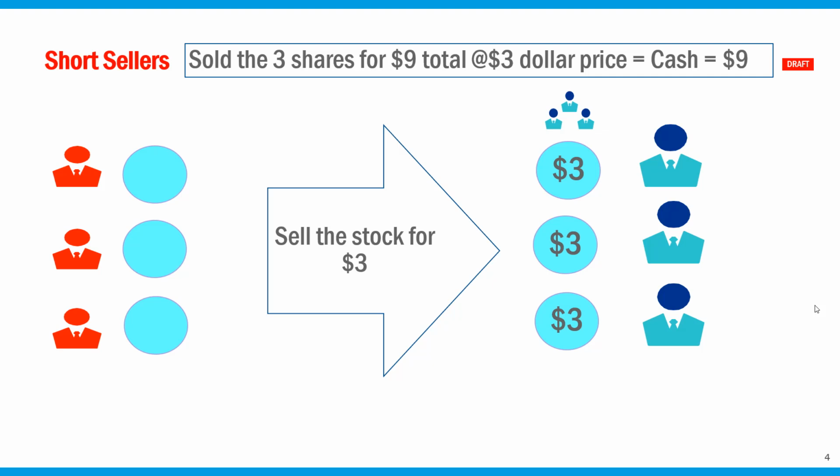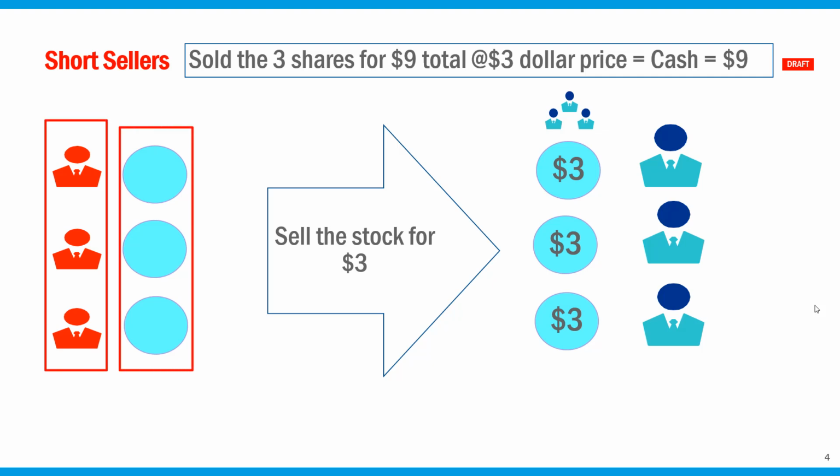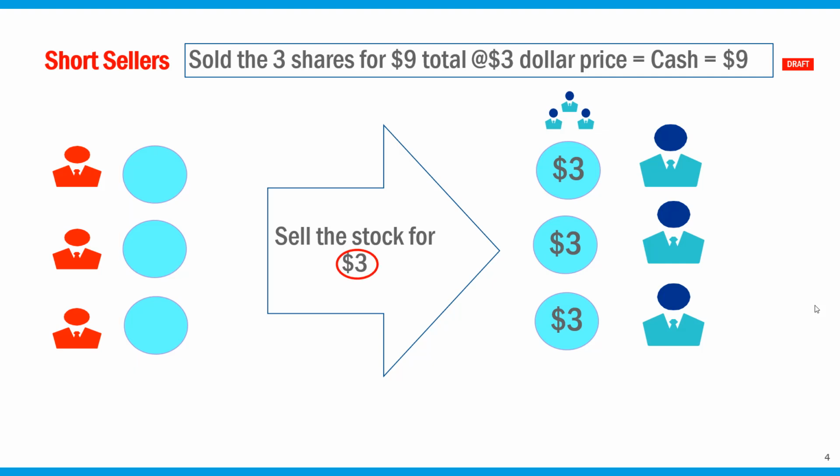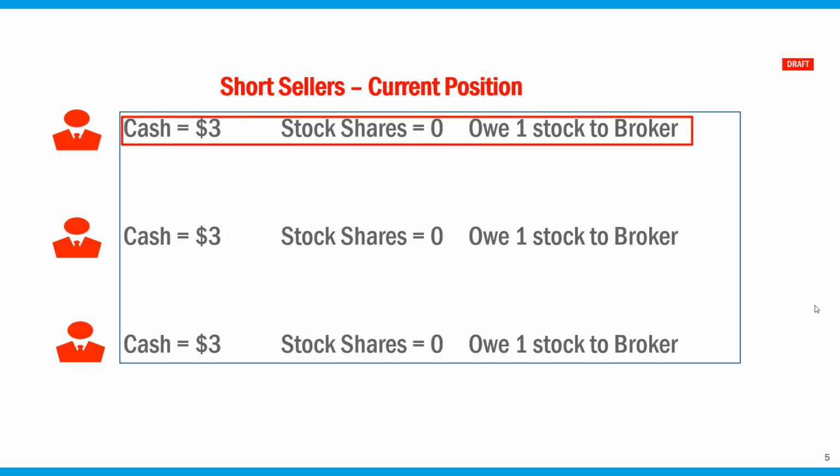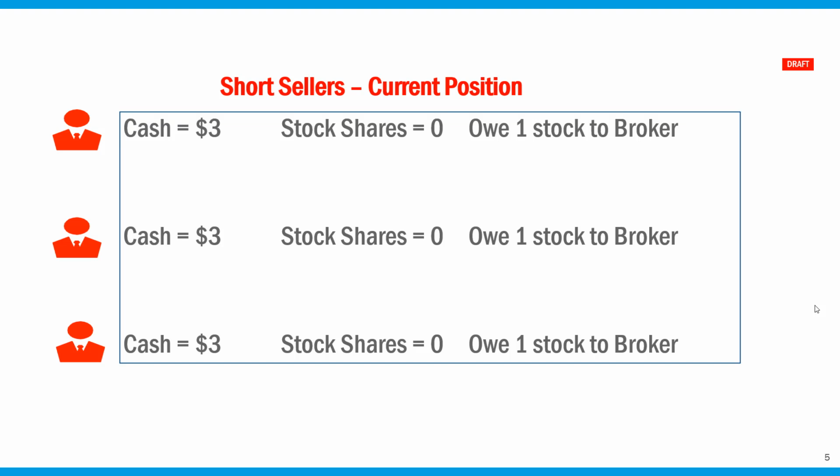So let's say that these 3 short sellers decide to sell these 3 stocks at $3 per share. And let's assume that there are 3 new entrants that want to own this stock. So they decide to buy them from these 3 short sellers at $3 each. Eventually, what the 3 short sellers currently have is $3 each, but they own no stock. In turn, each one of them owes 1 stock to the broker, so they'll have to give back to the broker 1 stock each for a total of 3 shares.